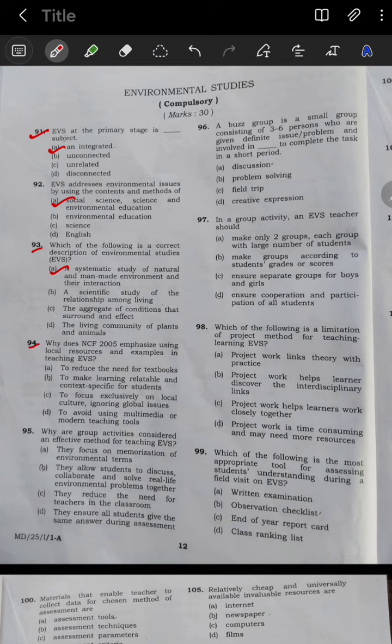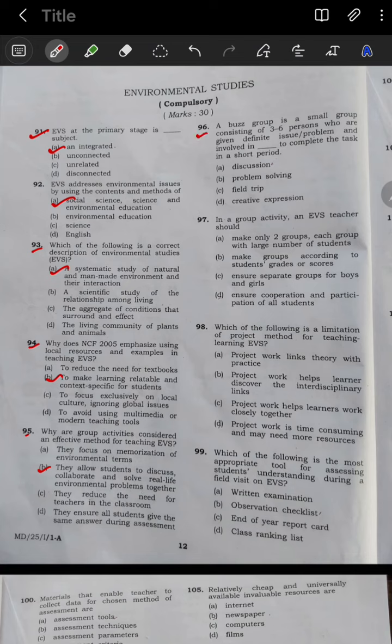Now question number 94: why does NCF 2005 emphasize using local resources and examples in teaching EVS? So option B is your correct option, to make learning relatable and context specific for students. Now question number 95: why are group activities considered an effective method for teaching EVS? So option B is your correct option. They allow students to discuss, collaborate and solve real life environmental problems together.